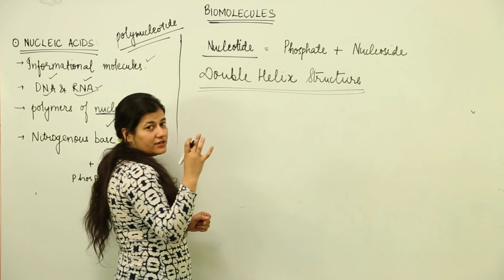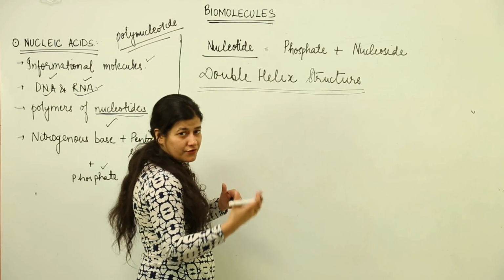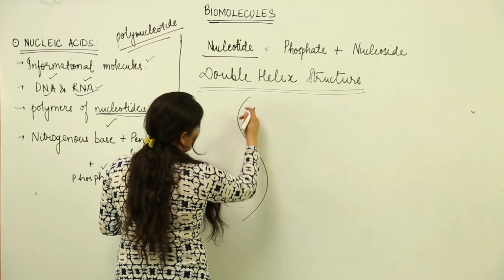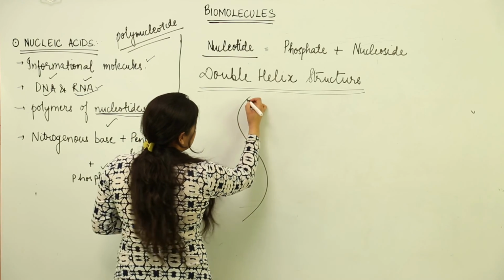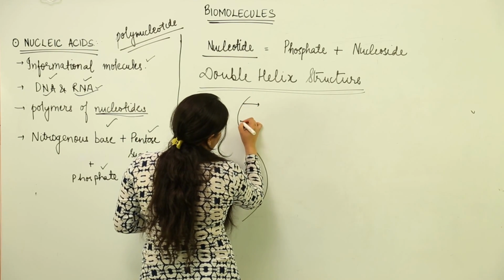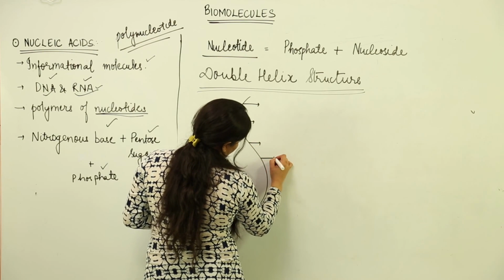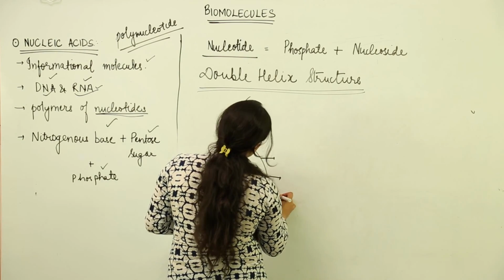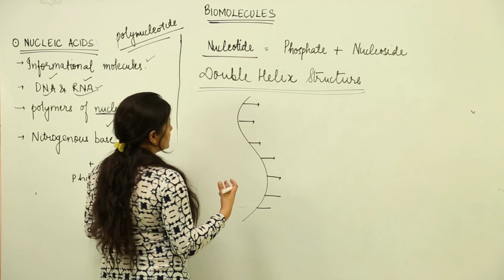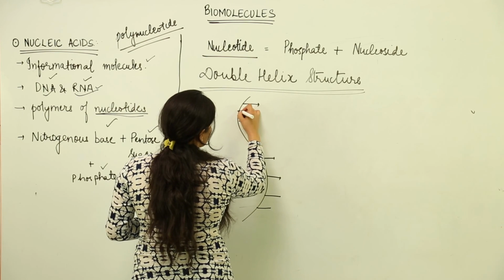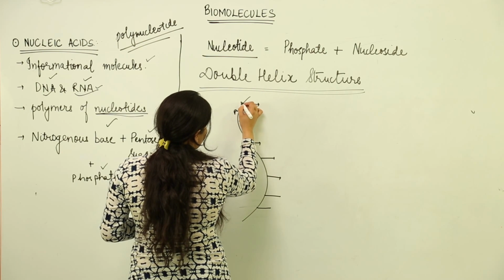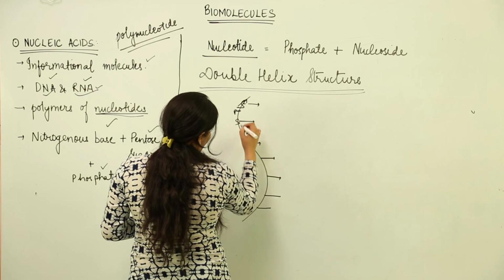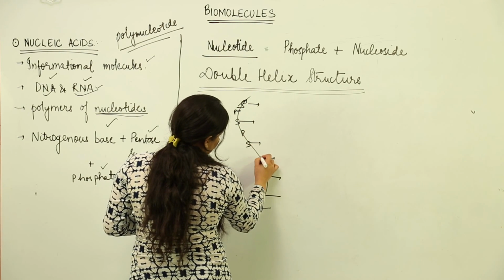Now we studied that a nucleotide chain is formed by different bonds, phosphodiester bonds, where we have the arrangement. Supposedly we saw that the nitrogenous bases were present at the first position of the ribose or the deoxyribose pentose sugar, and the phosphate bond was formed. So if this happens to be the sugar, then we have phosphate, then we have sugar, then we have phosphate, something like this.